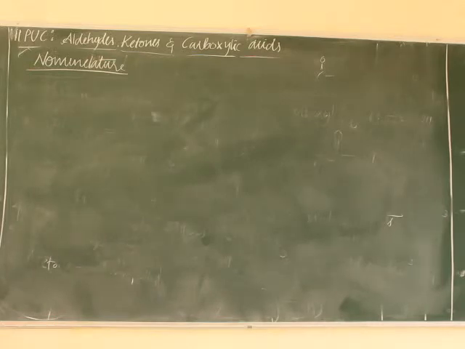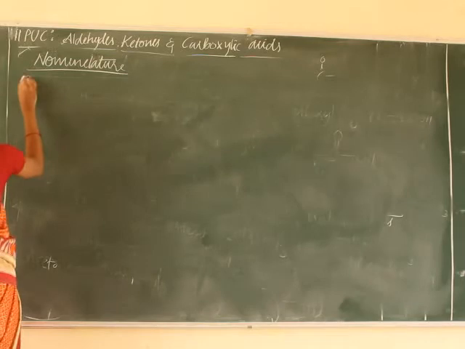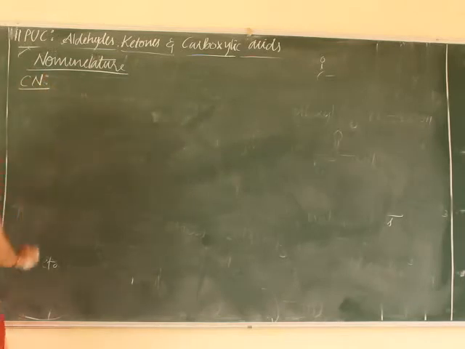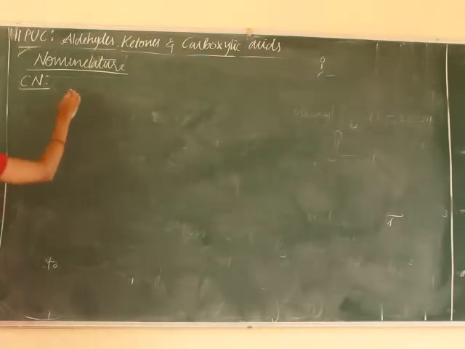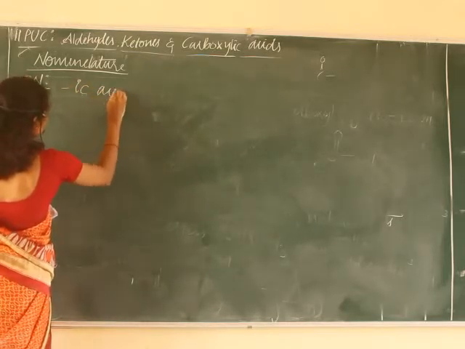As we know, there are two systems of naming. First one is IUPAC and another one is the common system of nomenclature. Let us see the common system of naming of carboxylic acids. How can we name carboxylic acid in the common system? As we know, these names are derived from their origin, or from sources or from places, right? And common names of carboxylic acids end with ic acid.